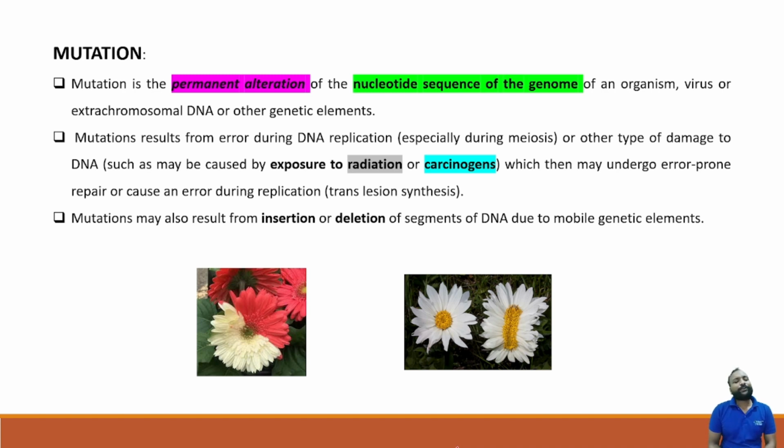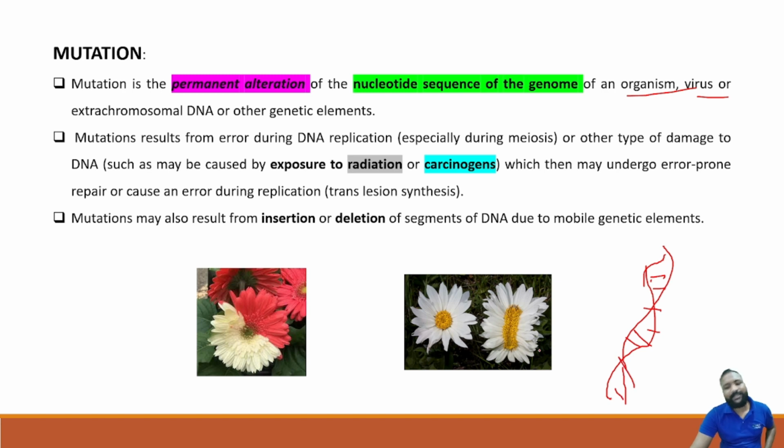Yes. Now moving to mutation. We know that a mutation is a sudden change in the genome or nucleotide sequence, in the DNA or genetic material, because the entire plant biotechnology deals with gene modification. Mutation is a permanent alteration of the nucleotide sequence of the genome of an organism, a virus, extrachromosomal DNA or other genetic elements. Simply, the DNA pattern will be there: adenine, guanine, and all these things.